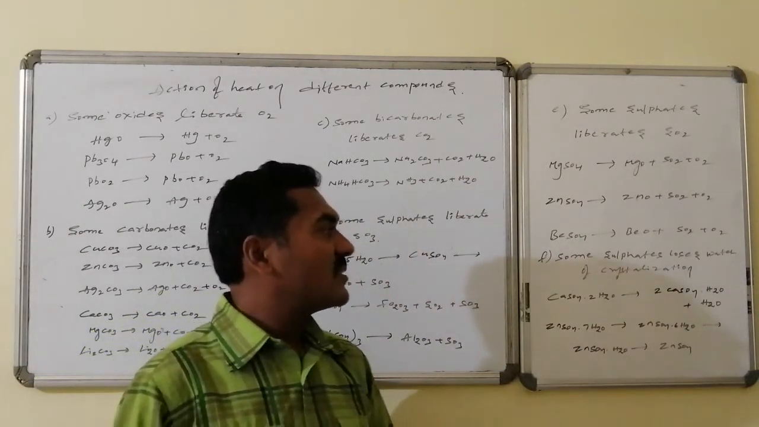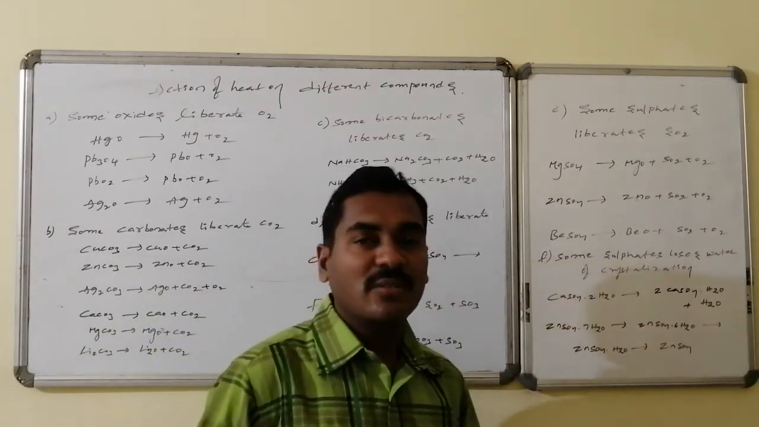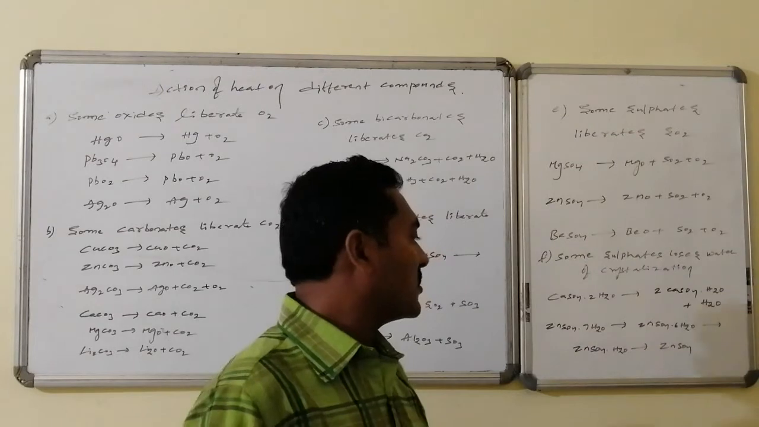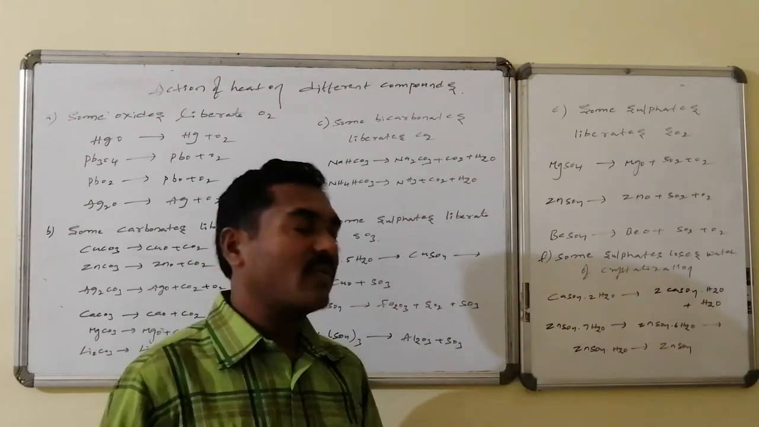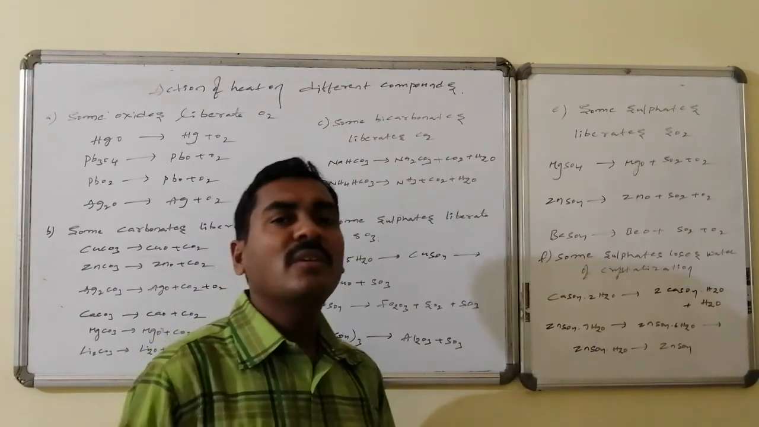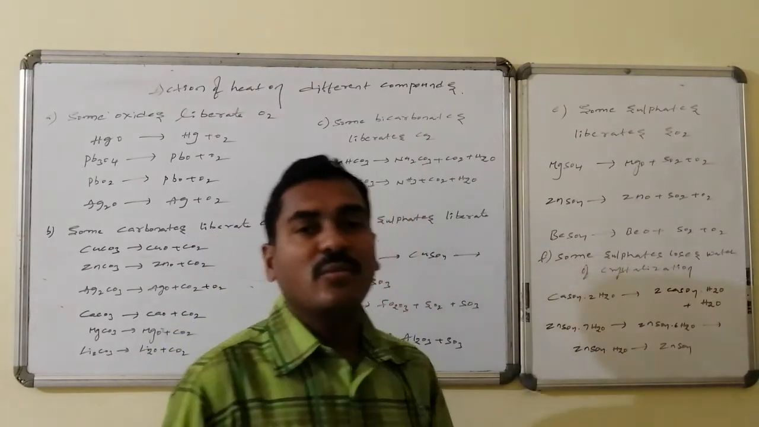Some other sulfates lose water of crystallization. Suppose calcium sulfate 2H2O is converted to calcium sulfate H2O. Zinc sulfate 7H2O is converted to zinc sulfate 6H2O. On further heating, zinc sulfate 1H2O. Still on heating, it is converted to zinc sulfate without any water molecules.